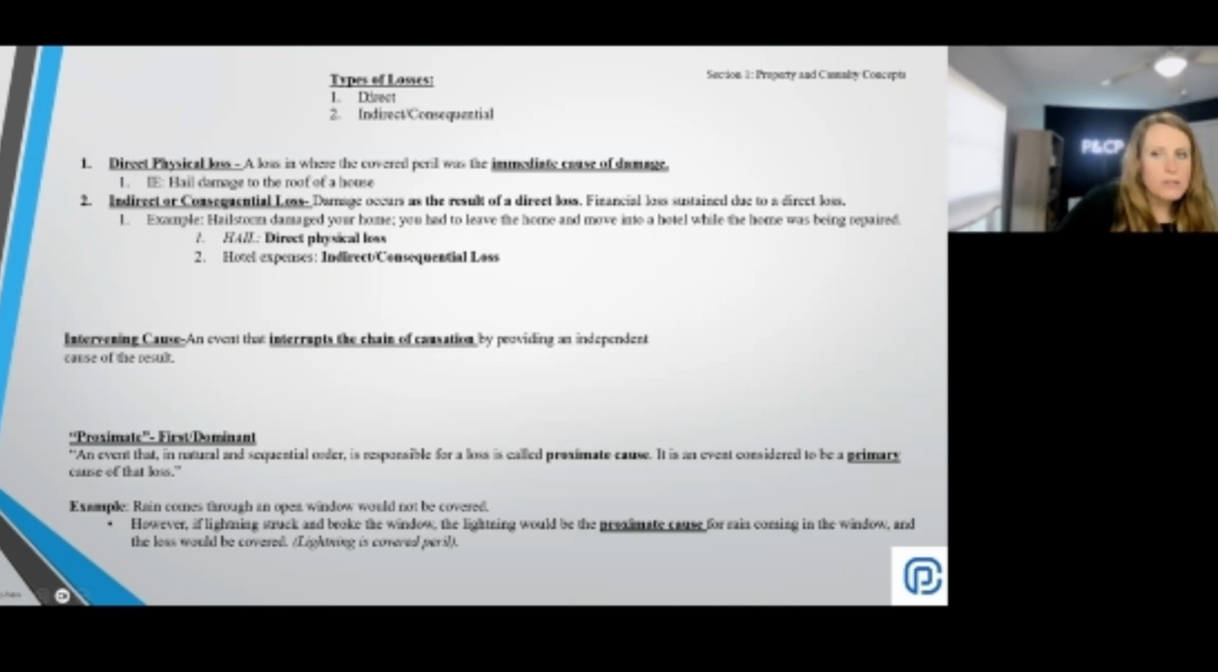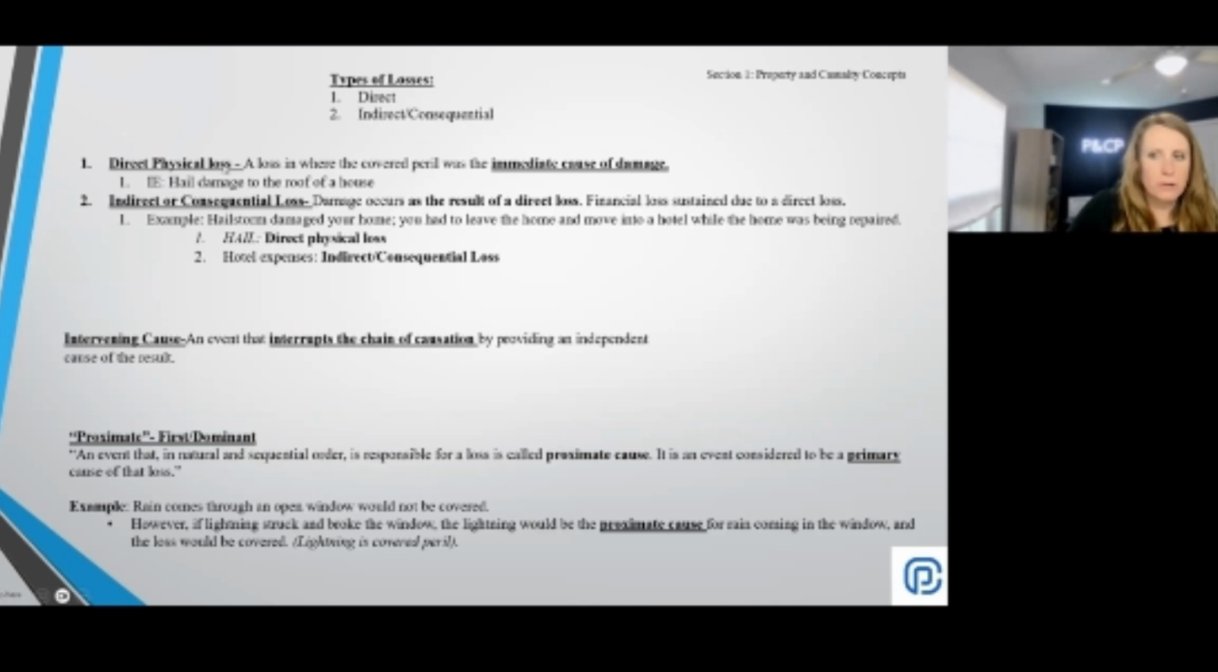Let's talk loss. So we talked about in general what is loss, right? Which is the source of damage underneath a policy. But now we're going to talk about the different types of loss. Generally speaking, we have direct loss and we have indirect loss. I mentioned another thing that makes the exam tricky is the different terms that kind of mean the same thing. So indirect and consequential, they're the same thing. So you have direct and indirect, or it might be direct and consequential.